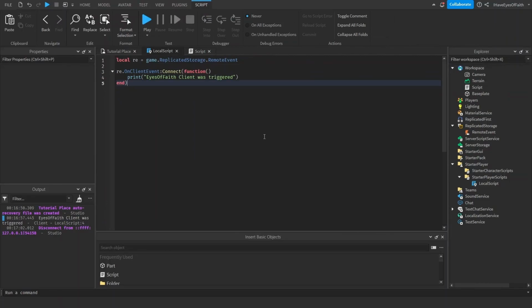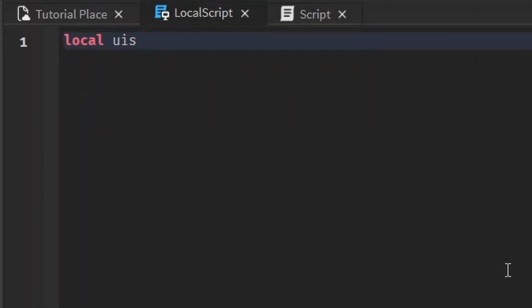I'm going to show you how to make things happen when a key is pressed, and from there I'm sure you have learned enough to do everything else, like when a button is clicked. I only have 5 minutes, okay? There is a service that handles user input. It's called UserInputService. Let's just name it, I don't know, UIS equals.